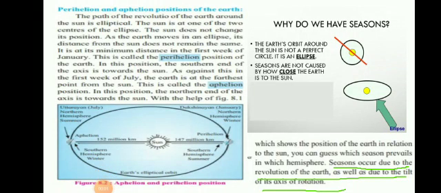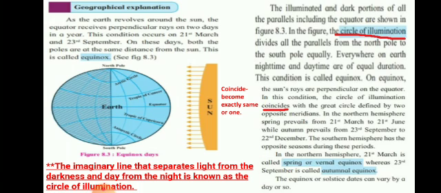So, I hope you have understood now what is perihelion and aphelion position of the earth. Underline this: seasons occur due to the revolution of earth as well as due to the tilt of the axis of rotation. So, these are the reasons for the occurrence of seasons, the revolution of the earth and also the tilted position of the earth. Now, next let us see the geographical explanation, page number 47.